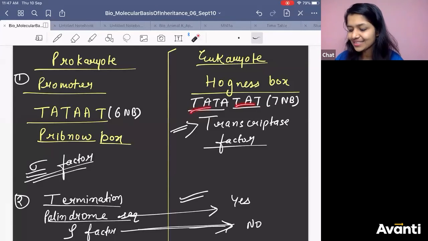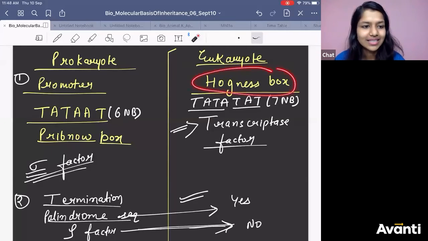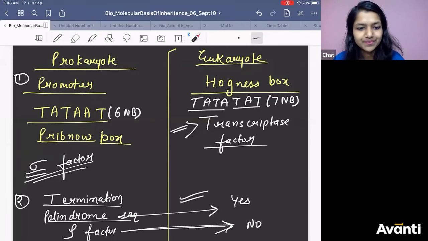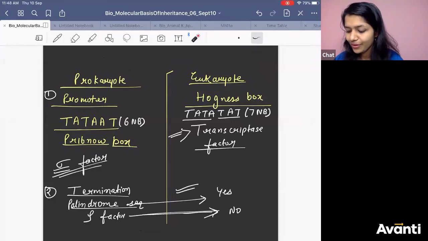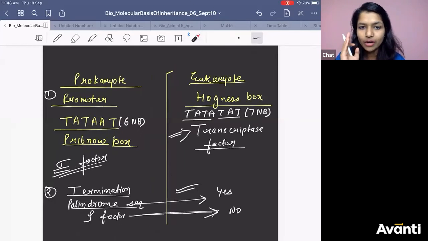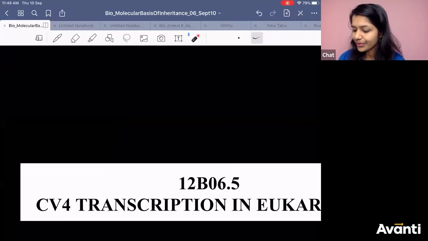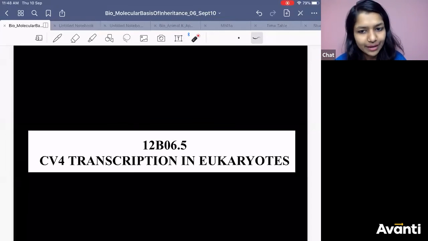Okay, TATA is the Hogness box sequence for eukaryotes. Yes, so that is that. We have 10 minutes and I want your 10 minutes of attention here to complete this. Now let us learn about transcription in eukaryotes.